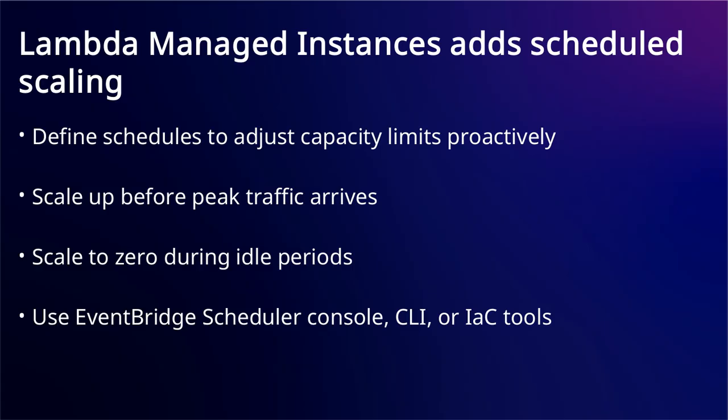With scheduled scaling, you can define one-time or recurring schedules that proactively adjust your function's capacity limits ahead of expected traffic. You can scale up before peak periods so execution environments are ready when requests arrive, scale capacity to 0 during idle periods to pay only when serving traffic, and scale back up before traffic returns.